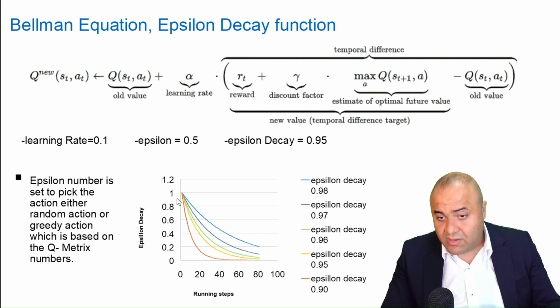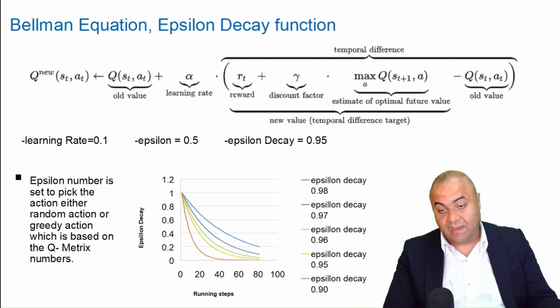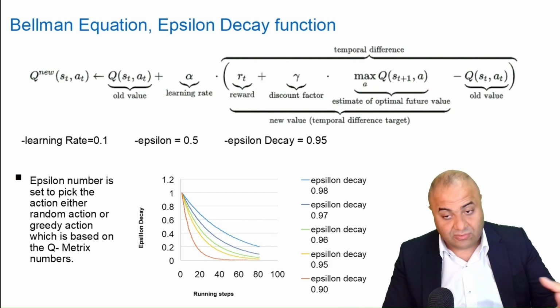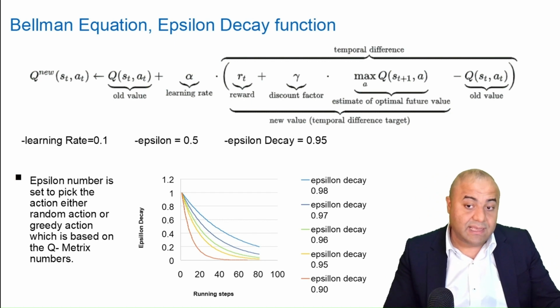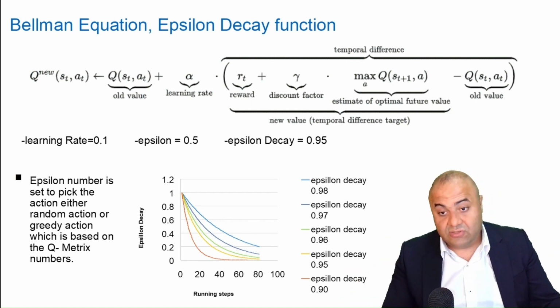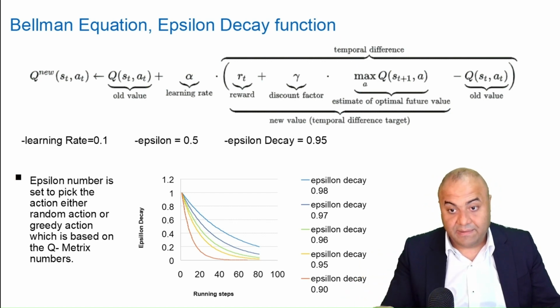We start from 1, which means we always take random action, and as epsilon decreases, the likelihood of deciding to go to a greedy solution will increase, and the tendency of taking random actions will decrease as our model keeps training.